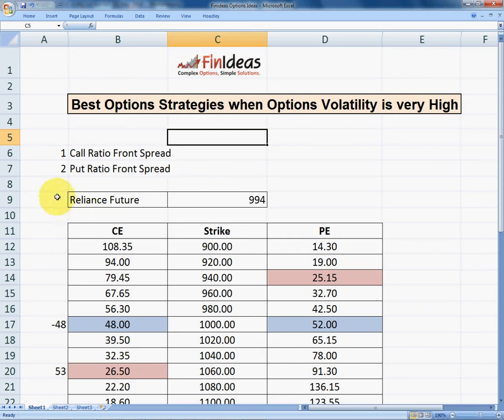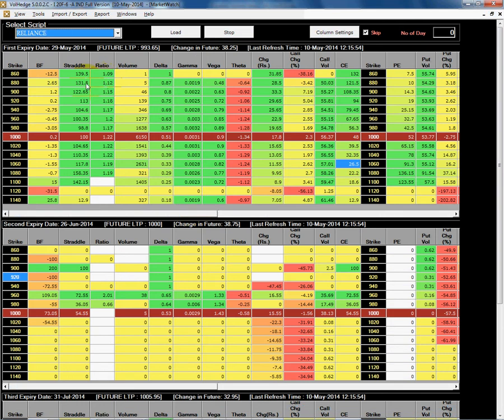So we are taking the example of Reliance as of now. Yesterday's closing price of Reliance was 994. I am sharing the market watch of Reliance with you. This is the May future, 29th May is the expiry of the May month. So the May future of Reliance is running at 993.65.